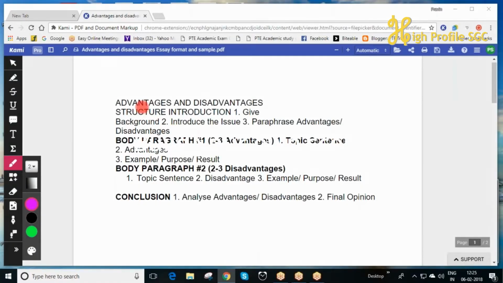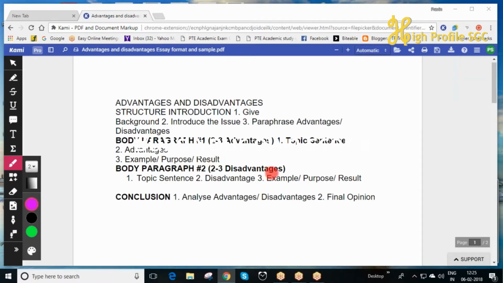Now we'll discuss how to write advantages and disadvantages essays. The structure is like this: in the introduction, we give background, introduce the issue, and paraphrase the advantages and disadvantages. We may say it has both pros and cons, and I shall explain them. Body paragraph one has a topic sentence like, "The merits of so and so thing are apparent." Advantages we discuss with example, purpose, result. This logic we may use.